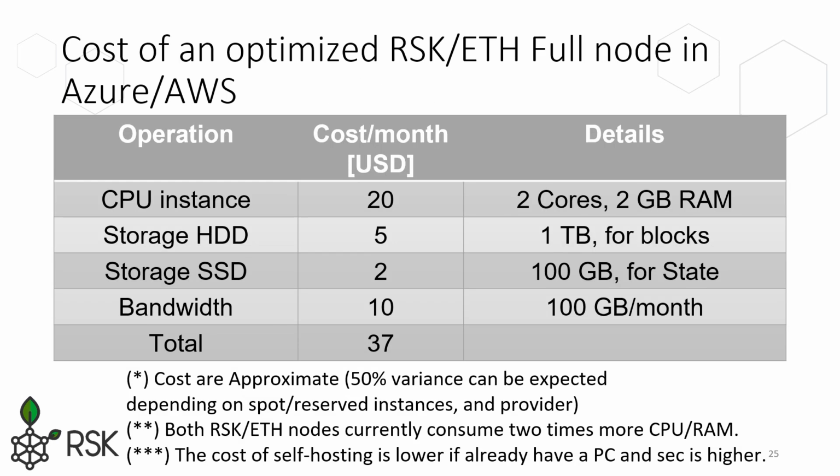So this is basically a detail of how much it costs to run an RSK or probably an Ethereum node in an Azure instance. Most of the cost is in the CPU, but we also have costs in bandwidth, storage, and SSD storage.